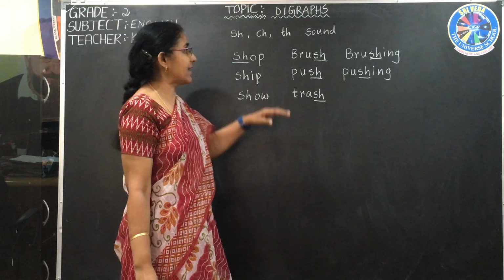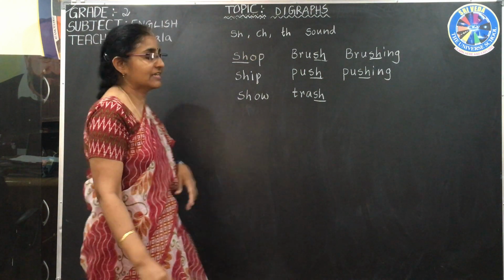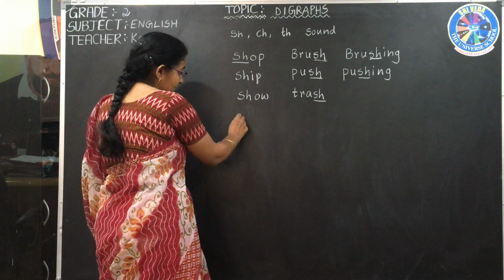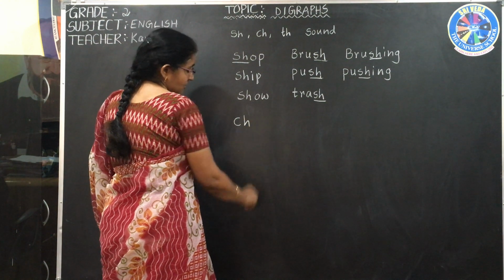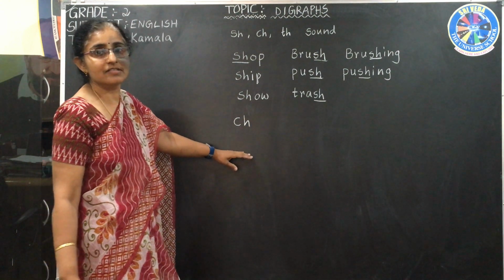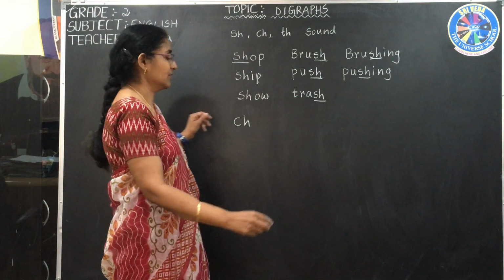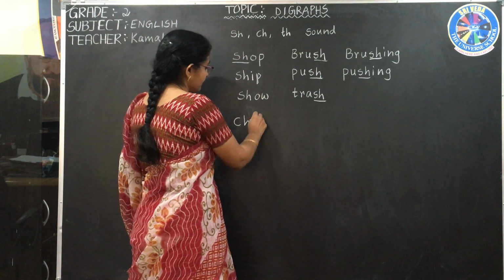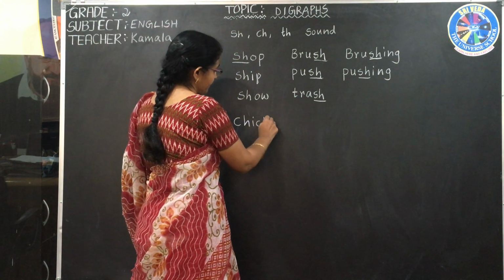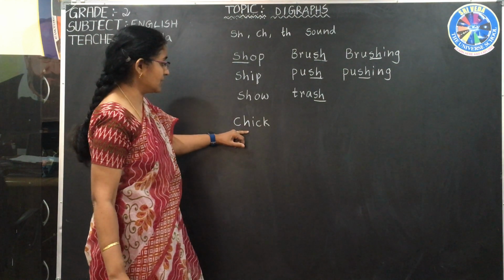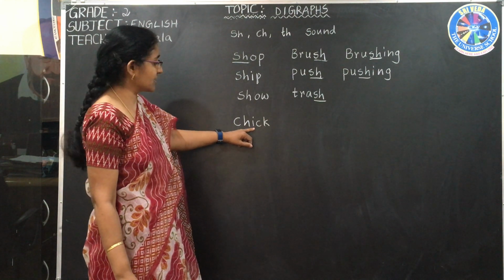Now let us see the next one, the CH sound. CH gives what sound? Ch. Let us now write some words starting with the ch sound. Chick. CK is k, chick.